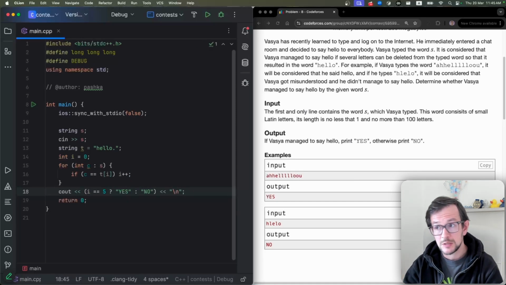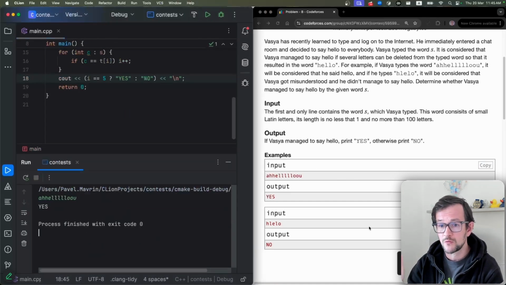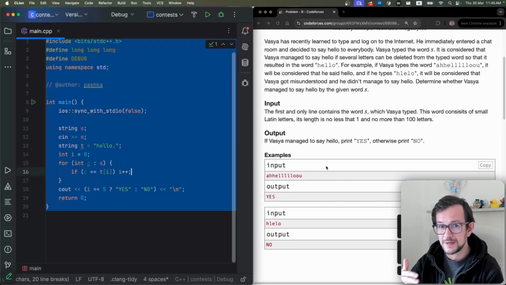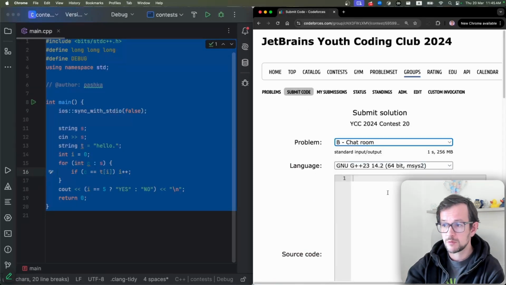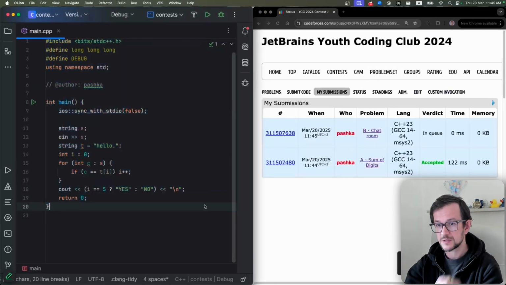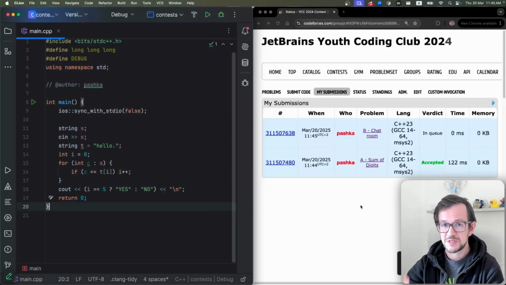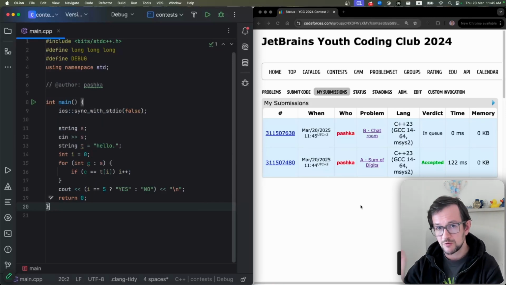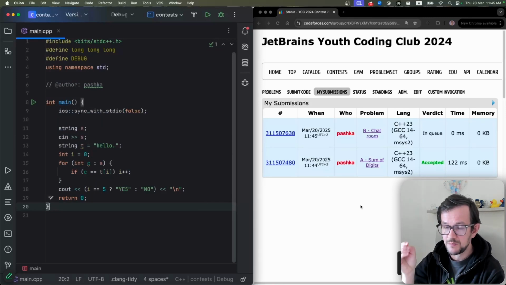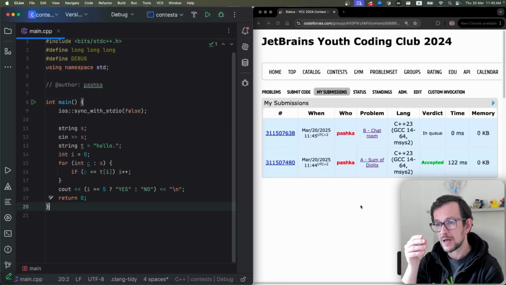So it works not only for this problem, it can work for any problem when you need to find a subsequence. So if you have a sequence, basically an array, and you need to find some specific subsequence, you can do it greedily. You just go from left to right, pick the first character, then pick the second character, then pick the third character. Every time you find the leftmost character from your current position.